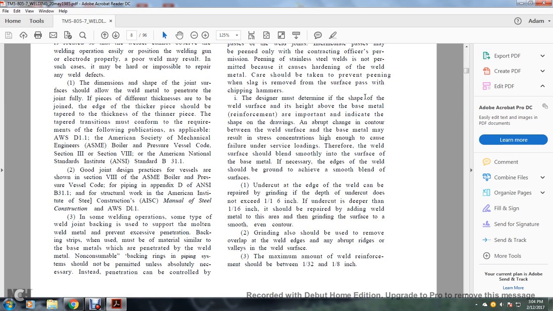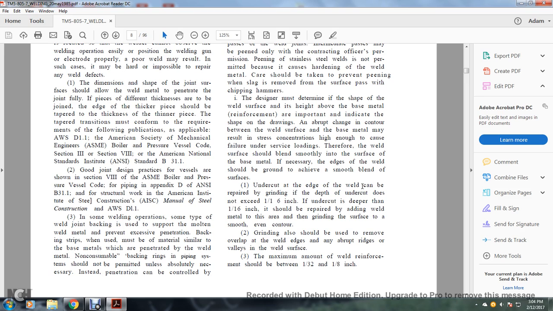The designer must determine the shape of the weld surface, the height of the reinforcement above the base metal, and the importance indicated by the shape on the drawings. An abrupt change of the contour between the welded surface and the base metal may result in stress concentration high enough to cause failure under surface loading. Therefore, the weld surface should blend smoothly into the base metal, and where necessary the edge of the weld should be ground to achieve a smooth blend of the surface.